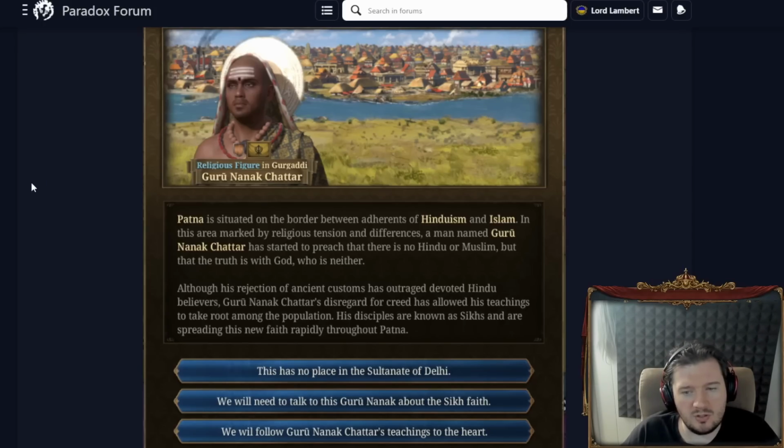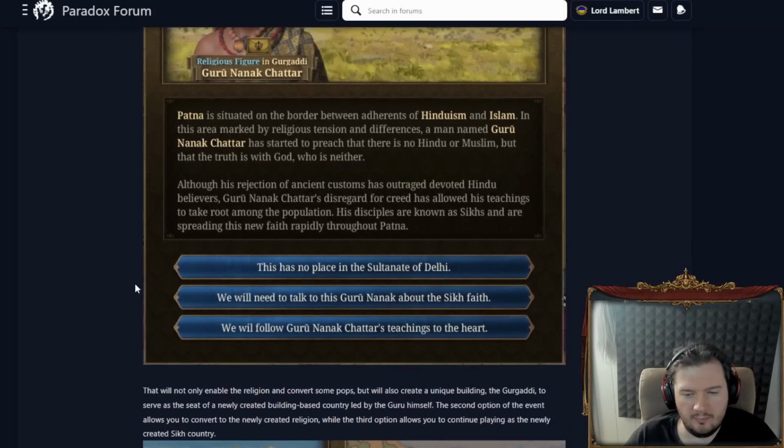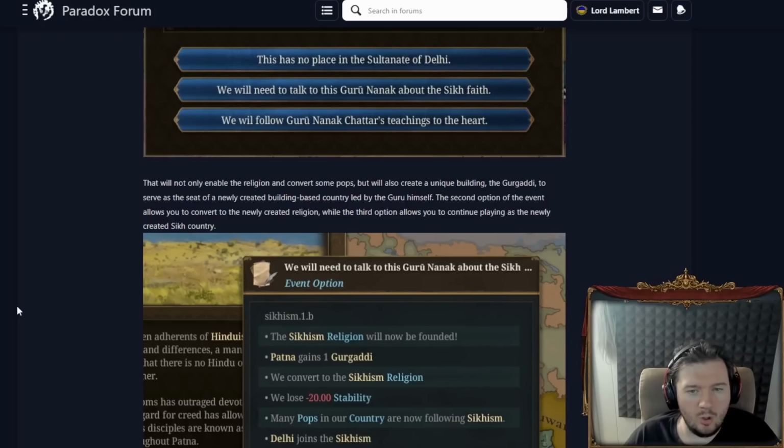Although his rejection of ancient customs has outraged devoted Hindu believers, Guru Nanak's disregard for creed has allowed his teachings to take root among the population. His disciples are known as Sikhs and are spreading this new faith rapidly throughout Patna. Fair enough. It will not only enable the religion and convert some pops, but also create a unique building, the Gurugadi, to serve as the seat of a newly created building-based country led by the Guru himself.